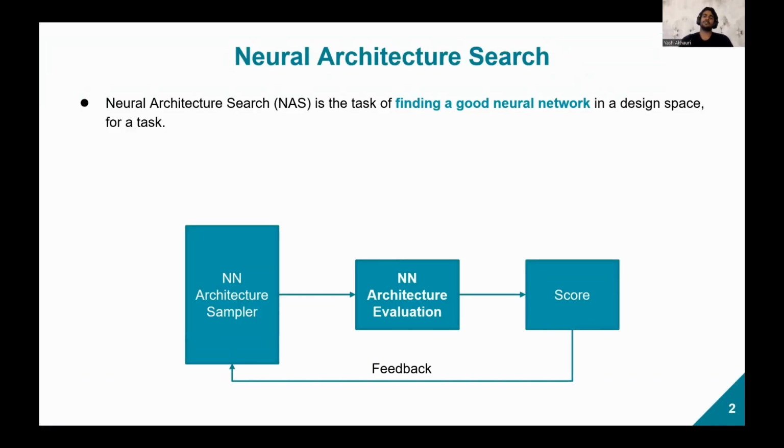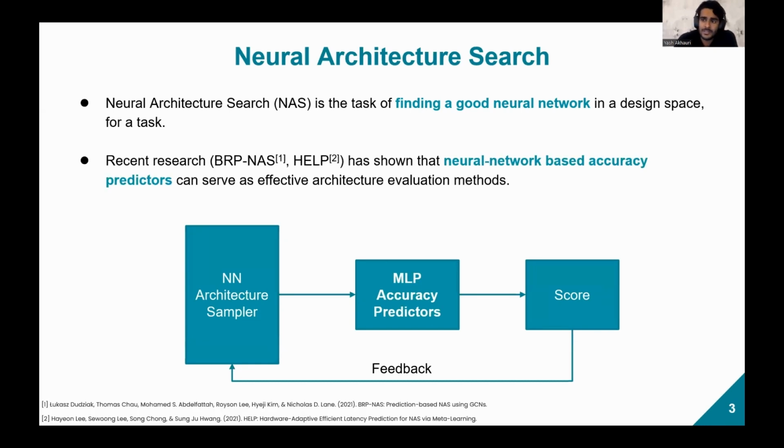Neural architecture search is the task of finding a good neural network in a given design space for a given task. As you can see, we have a neural network architecture sampler and an architecture evaluation method, which generates a score that serves as feedback for the architecture sampler. Recent research such as PRP, NAS, and HELP has shown that neural network-based accuracy predictors can serve as efficient and effective architecture evaluation methods.